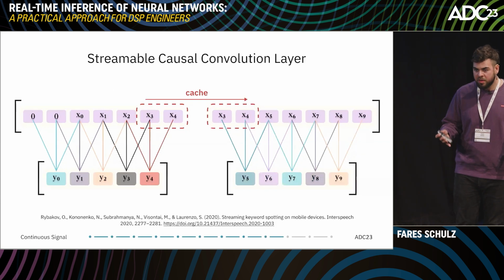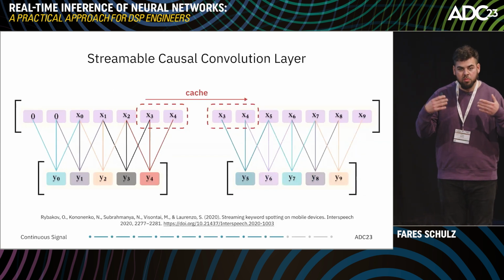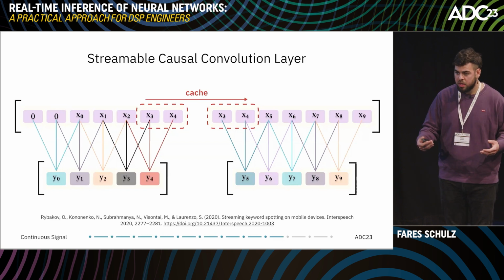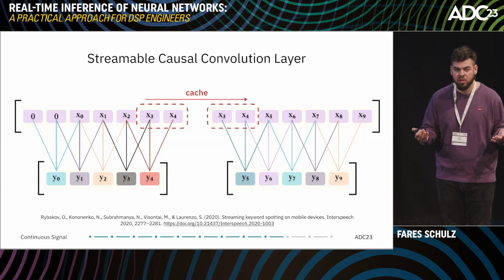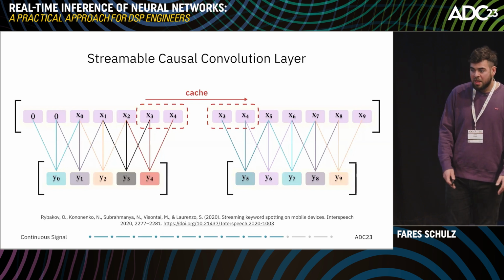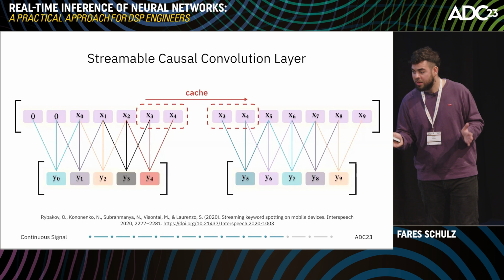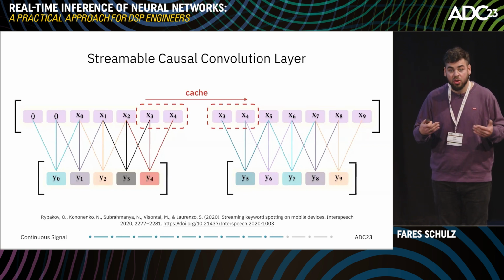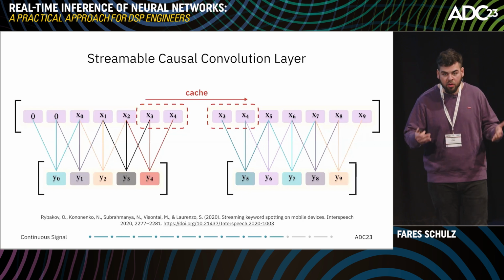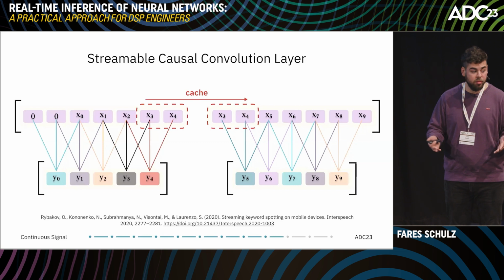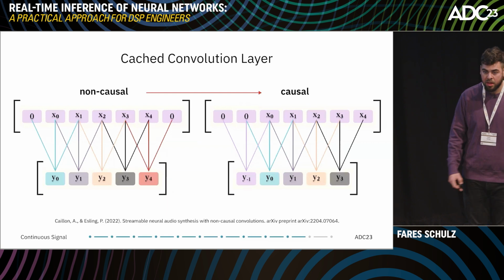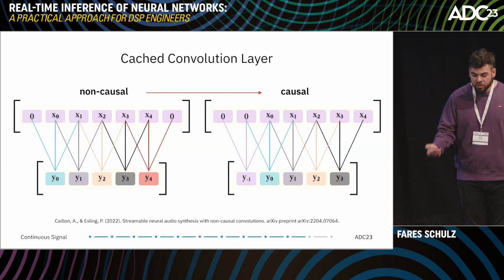So how can we make a causal convolution layer streamable? Well, the solution for that is quite straightforward. We are caching the most recent samples and adding them in place of the zeros for our next block. This way, we don't have those zero crossings anymore, and we can make our neural network streamable. But unfortunately, most neural networks are not utilizing causal convolution layers, but rather non-causal convolution layers. So how can we make those convolution layers streamable too? Well, the authors of RAVE have presented this custom PyTorch layer.